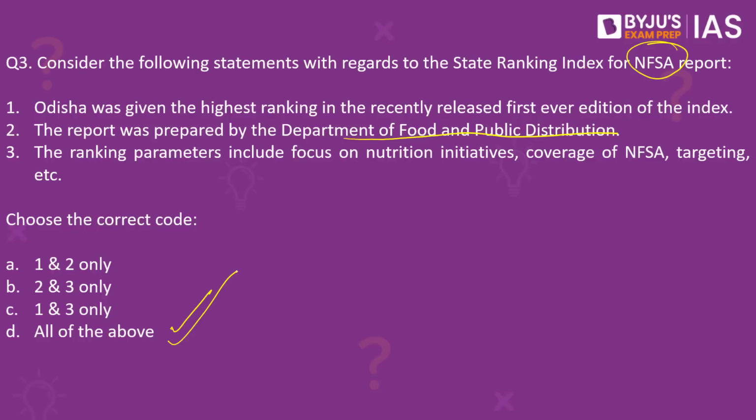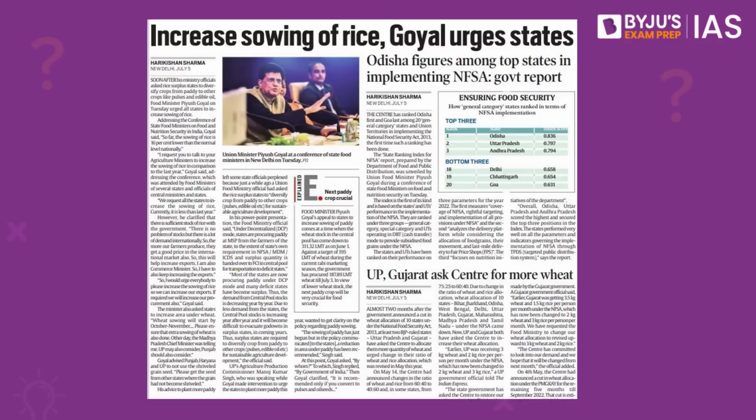The first ever edition of the index on the National Food Security Act has just come out and all the statements are true about the same. This is a long article in the Indian Express today covering multiple news stories related to agriculture specifically in India. One of these news stories is this, that Odisha figures amongst the top states in implementing the National Food Security Act. The centre government has ranked Odisha at the top and Goa right at the bottom amongst the 20 general category states and union territories when it comes to implementation of the National Food Security Act. This index, published for the first time by the Food and Public Distribution Department, was unveiled by the Union Food Minister at a recently held conference.